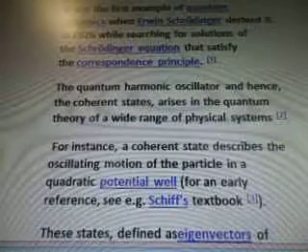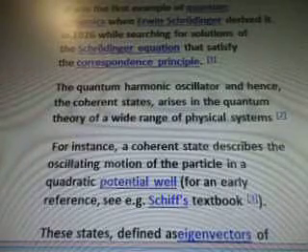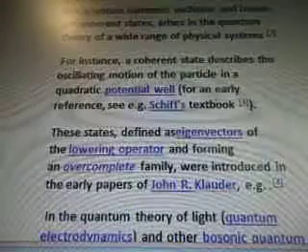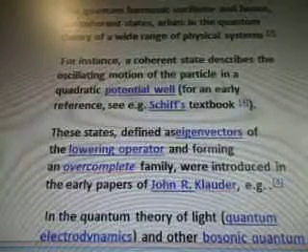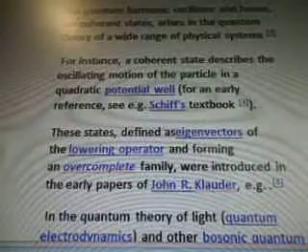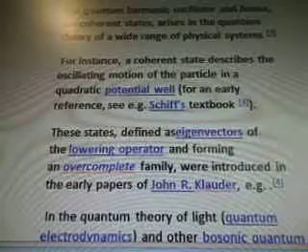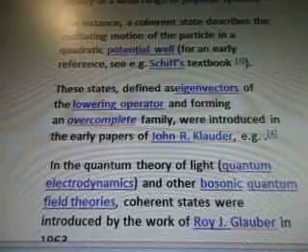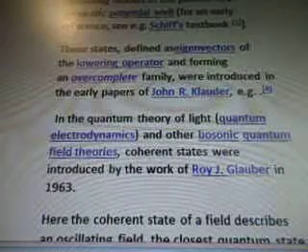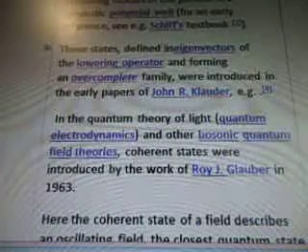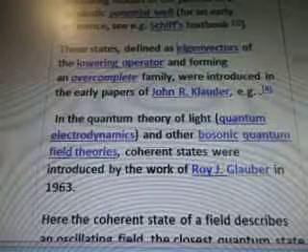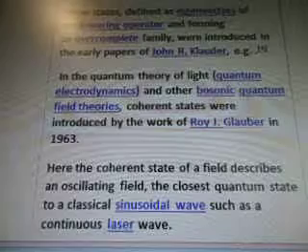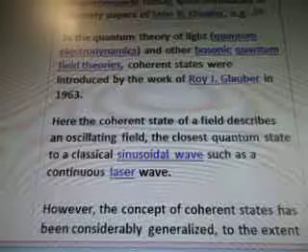The quantum harmonic oscillator, and hence the coherent states, arises in the quantum theory of a wide range of physical systems. For instance, a coherent state describes the oscillating motion of the particle in a quadratic potential well. For an early reference, see Schiff's textbook. These states, defined as eigenvectors of the lowering operator and forming an over-complete family, were introduced in the early papers of John R.